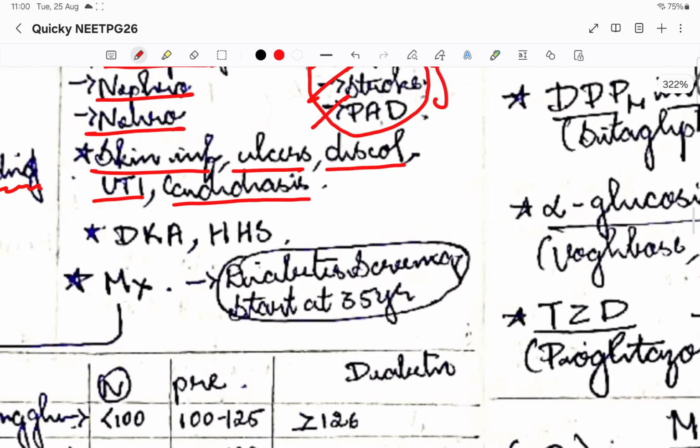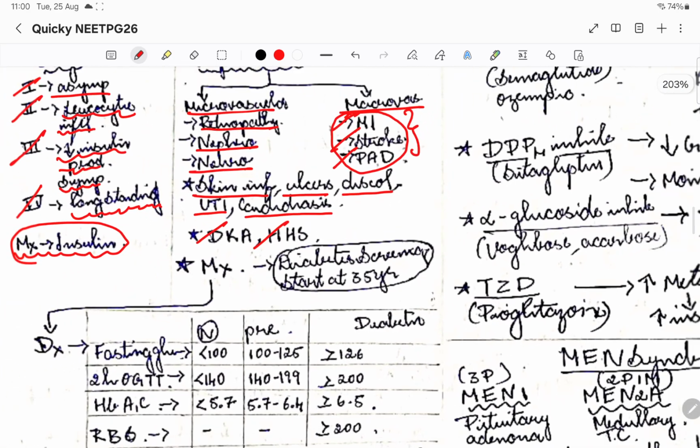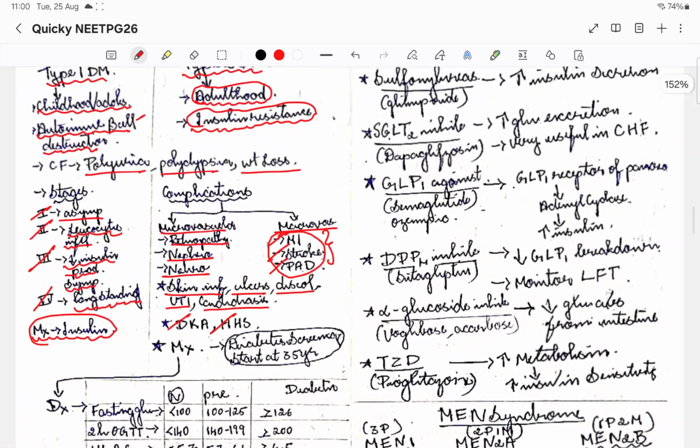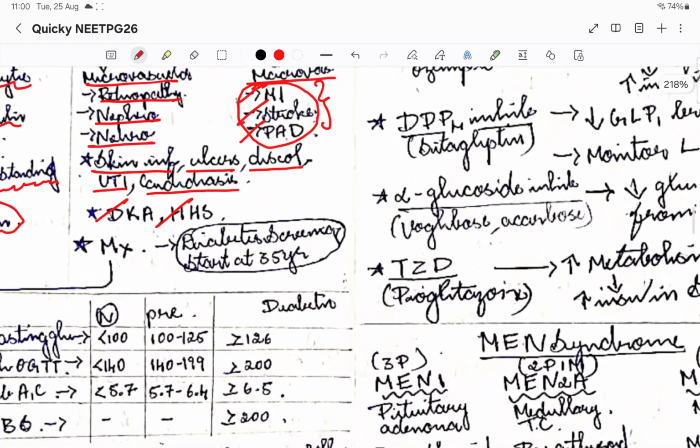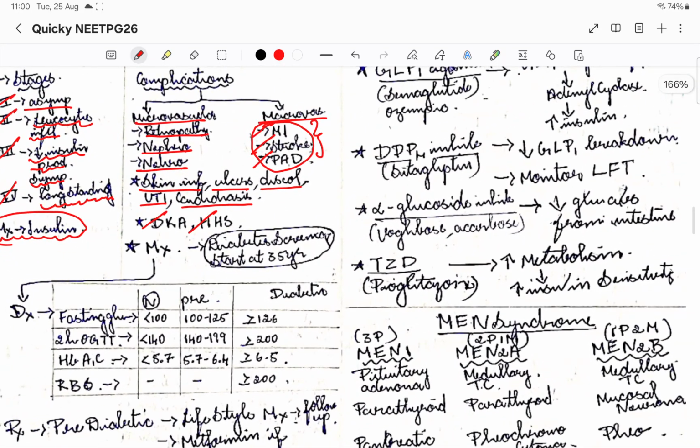Okay, the two main emergencies are DKA and HHS. Okay, diabetic ketoacidosis and hyperosmolar hyperglycemic syndrome. Okay, so this might be happening with respect to emergency situations of type 2 diabetes mellitus. Okay, so let us see how we manage the patients.